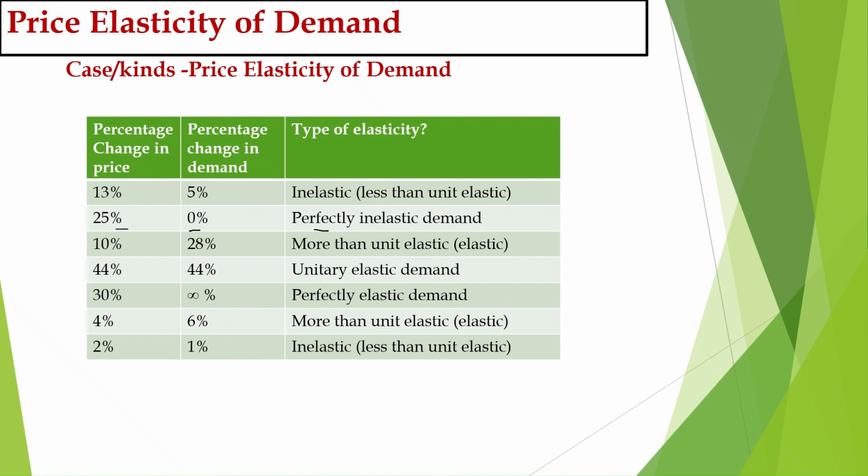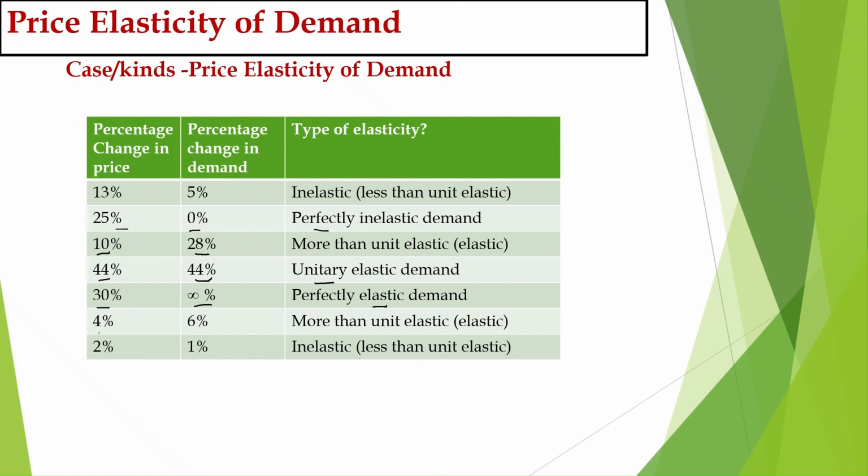It is a revision, practice we are doing. A 10% change in price, but the change in demand is more than 10%, which is 28. This is more than unit elastic, which means elastic demand. Then a 44% change in price and the same 44% change in demand, unitary elastic demand, equal. Then we have a 30% change in price and the change in demand is infinite, which is perfectly elastic demand.